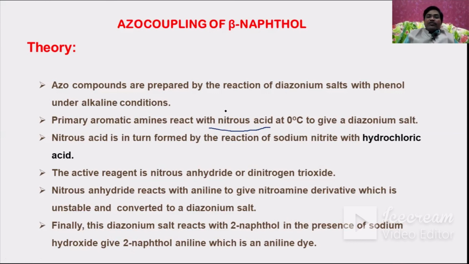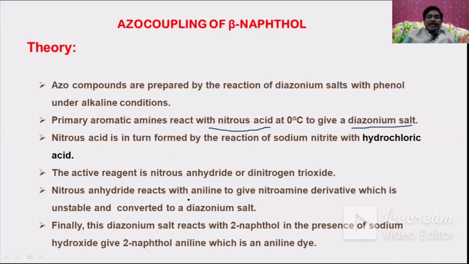And the mixture of sodium nitrate and hydrochloric acid, when added to primary aromatic amines like aniline, gives the diazonium salt. And nitrous acid is in turn formed by the reaction of sodium nitrate with hydrochloric acid, and this is called preparation in situ. The active reagent is nitrous anhydride or dinitrogen trioxide.